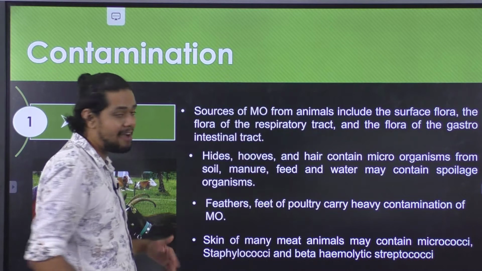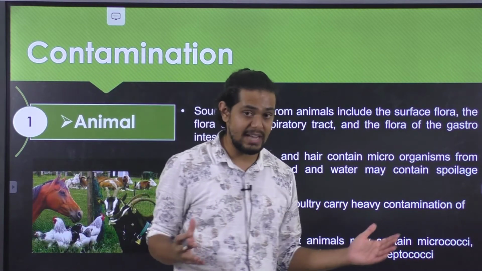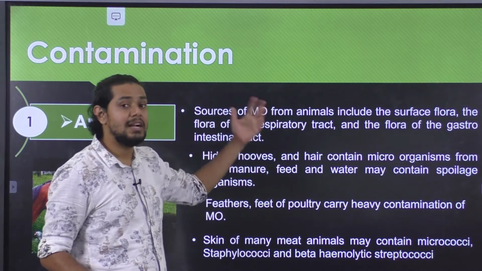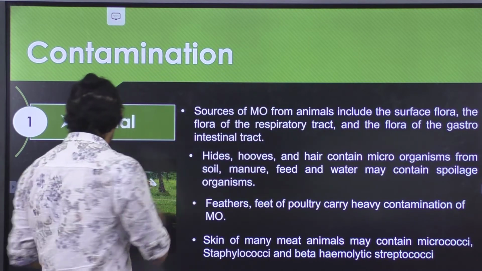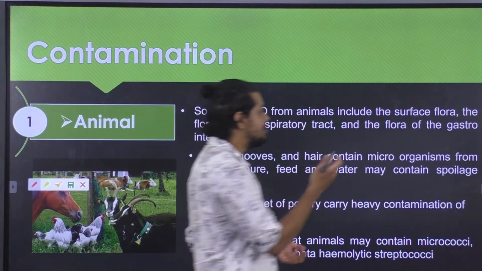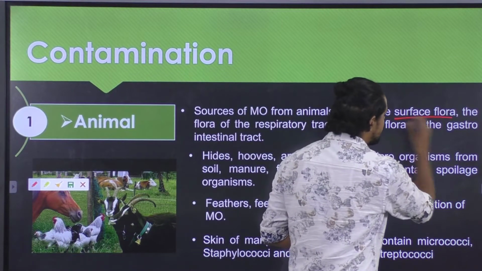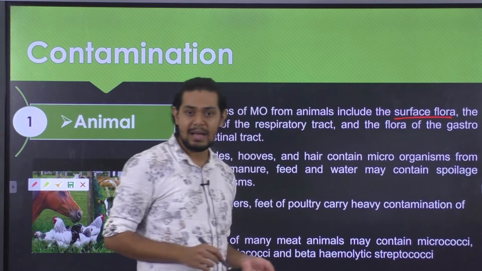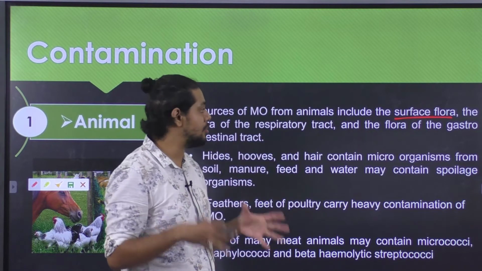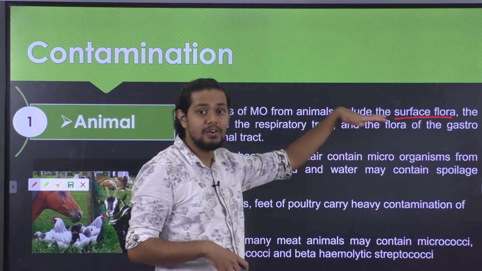First, we have the animal as a possible source of contamination of the meat. From an animal, the contamination can come from the surface flora, because the surface of an animal is one of the prominent sources of contamination of microorganisms, a possible source of contamination of food products.